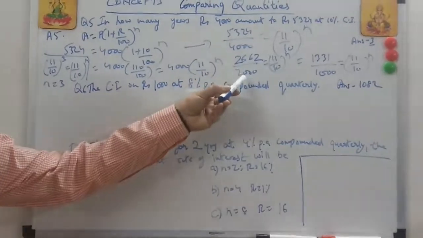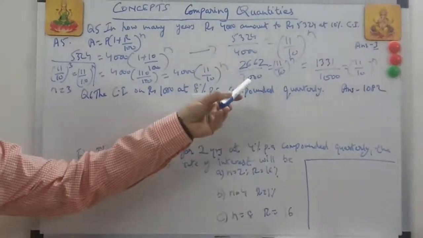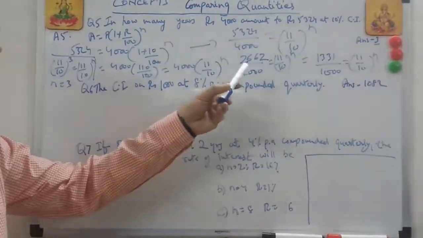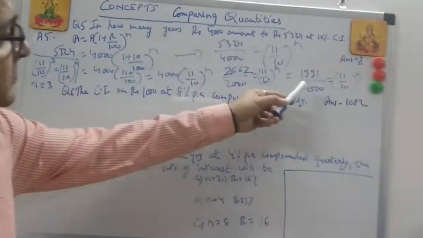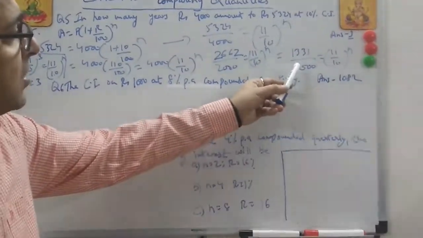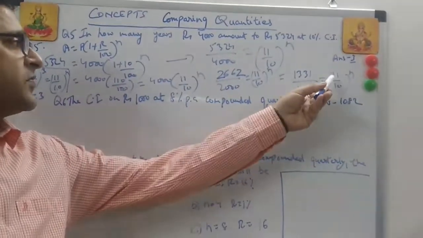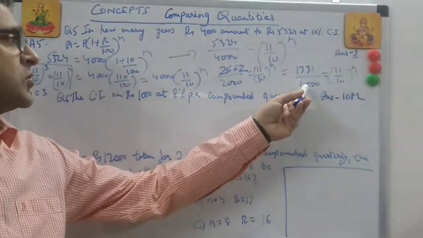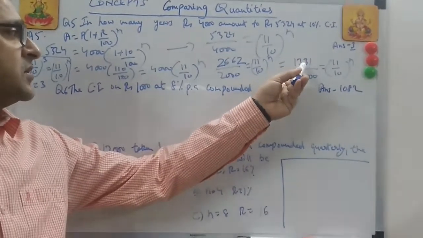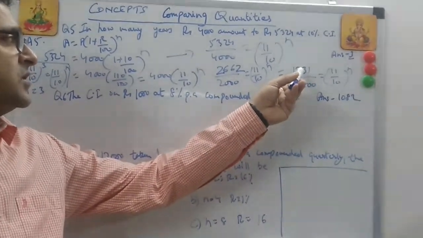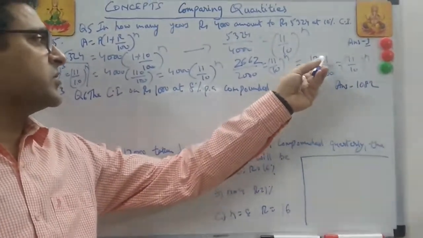So when I got this, you also know that I was dividing by 2. Again I divide this by 2 further. I got this as 1331 and 1000. Now this should click to your mind that I have to write this number in this form. So this could be written as 10 cube. So this way, whatever number you get above, there would be some relation. So this is again 11 cube.